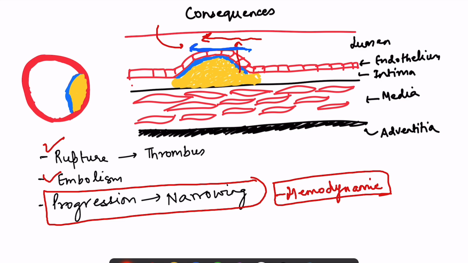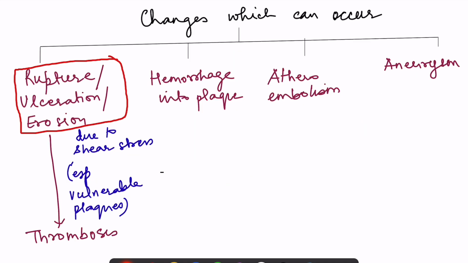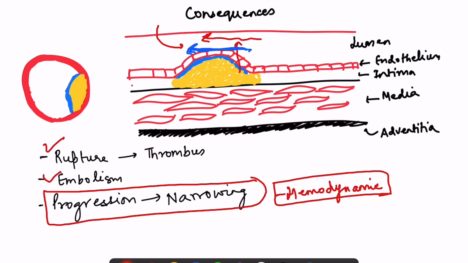So normally also it is hitting, but it is a laminar flow and the stress is lesser. But with this condition, with the narrowing, increased shear stress occurs, and there can be rupture and ulceration of the plaque. So this layer may rupture, okay, and if this ruptures, platelets will become activated. Okay, so there is an exposed plaque, platelets become activated, and this can lead to the formation of a thrombus here. Okay, so this is going to block the vessel.